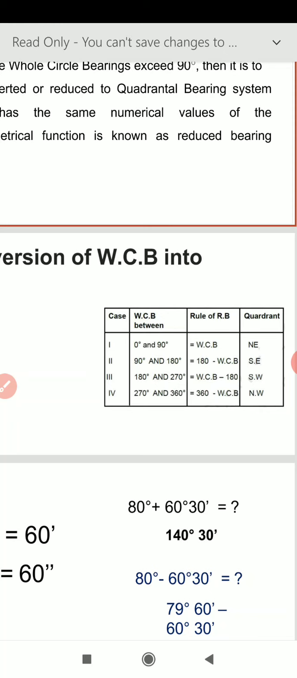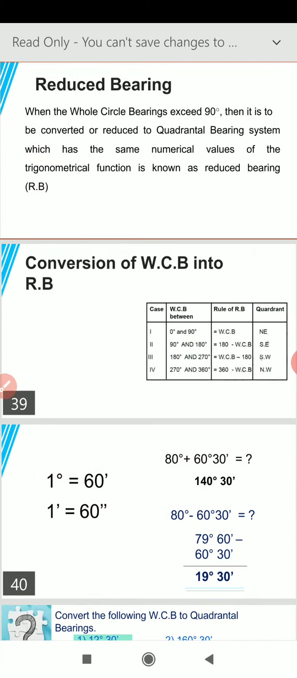So let me sum it up again. If the line is in the first and fourth quadrant, it is nearer to north, so we take the direction from north. And if the line is in the second and third quadrant, it is nearer to south, so the direction goes from southeast to southwest, whereas in the earlier case, the direction goes from northeast to northwest. So this way we can convert the whole circle bearing system into the quadrantal bearing system, and this conversion is known as reduced bearing.